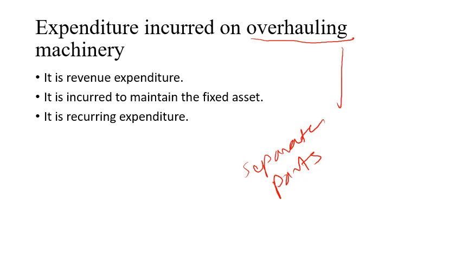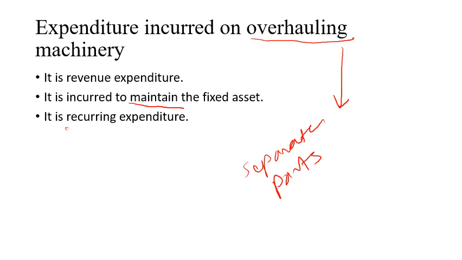That process is called overhauling. So overhauling is for what? It is for maintenance. You need to maintain your machinery for better production, but it will not increase your capacity of production. It will just maintain the fixed asset. So it is revenue expenditure.